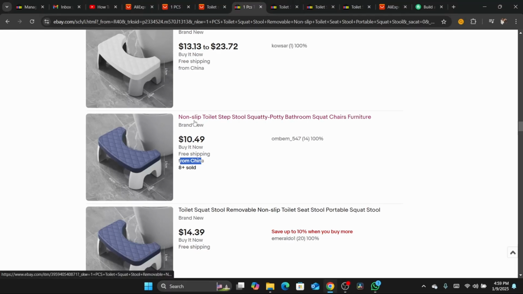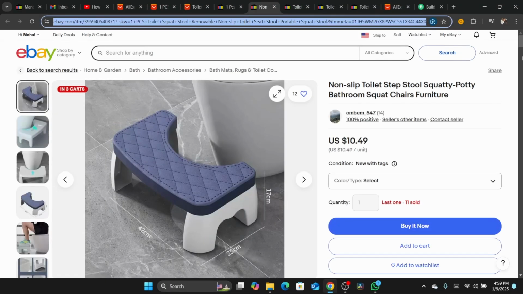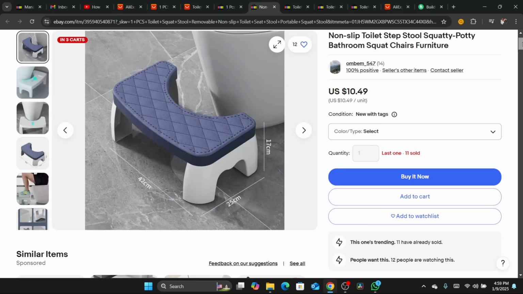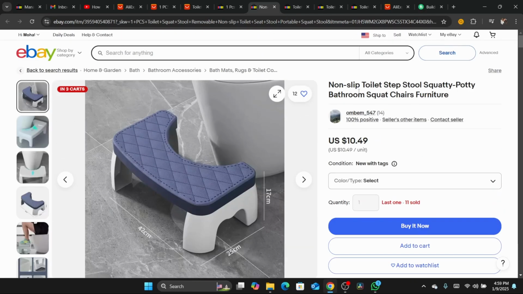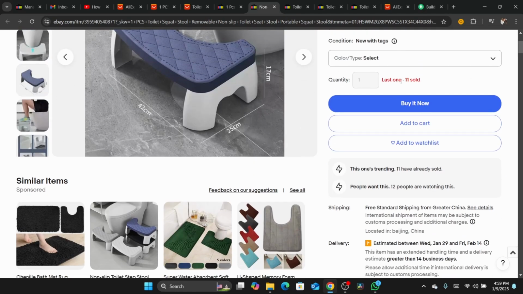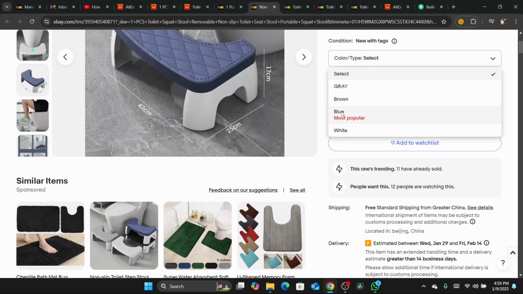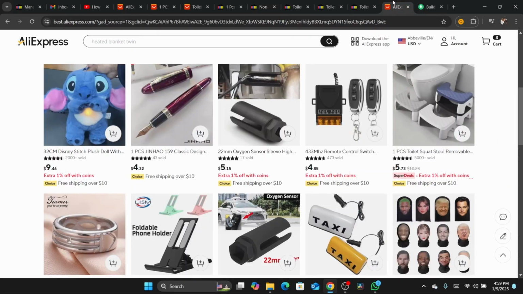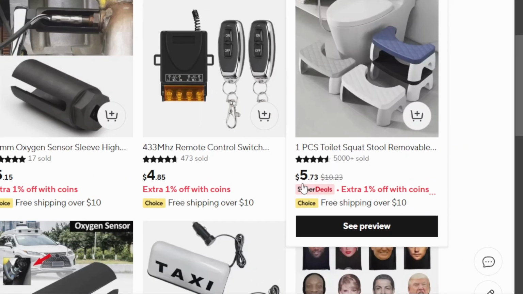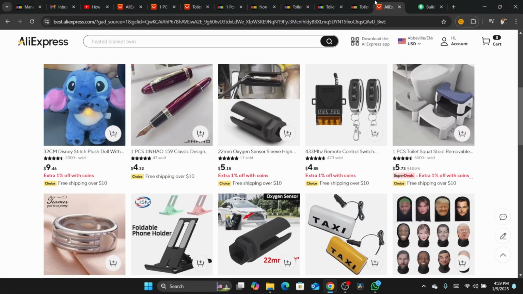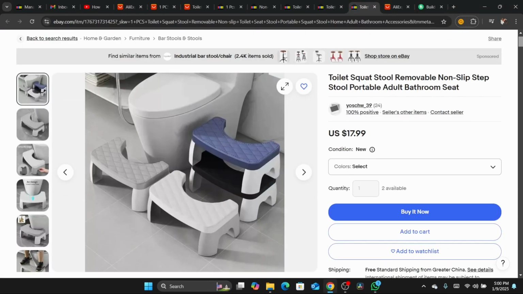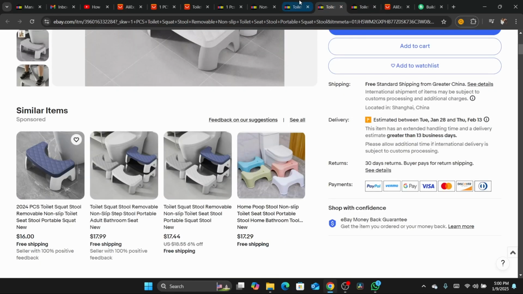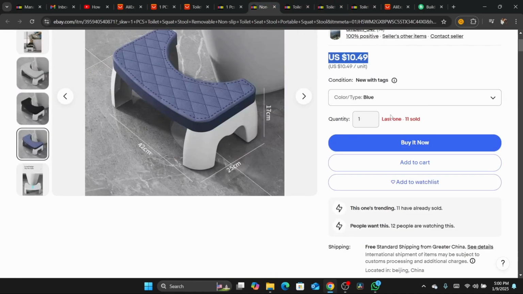Now what you need to do is click on the item, okay? I'm going to show you exactly how you can check if this product is a winning product or not. Now as you can see, this guy has sold 11 items, okay? So he is selling this product. I'm going to click on black color or blue color. As you can see, he's selling it for $10, and the cost of the item from AliExpress is $5. Okay, I'm going to go back to the listing. He sold, like I said, 11 products.